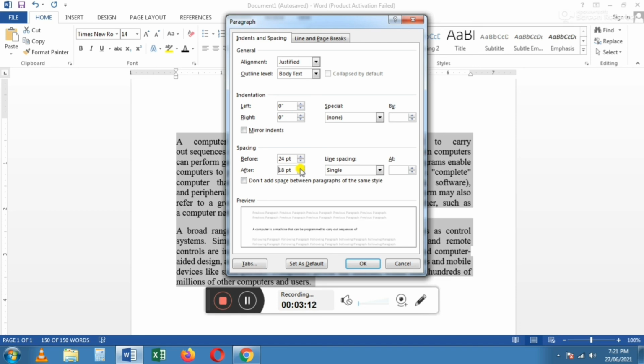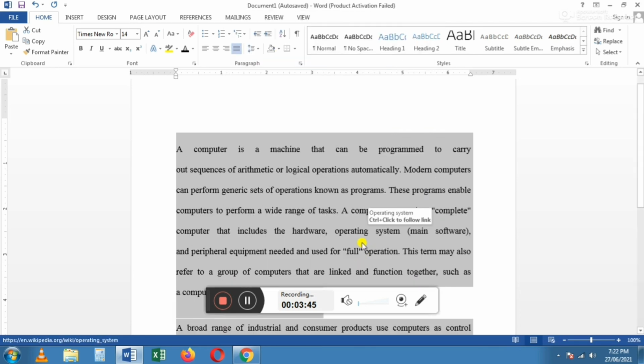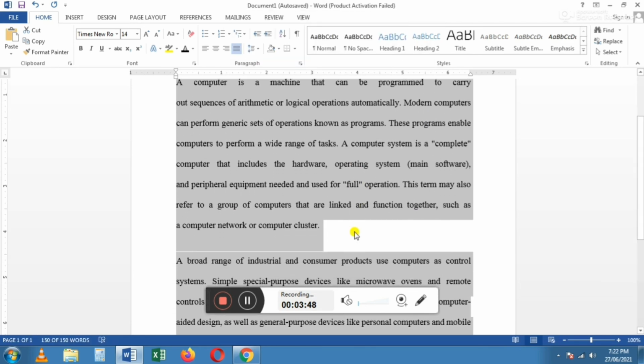Okay. If we want to give the space between the lines, you have to choose the line spacing. Here the line spacing. Okay. Here one drop down list box is there. So you have to click. In that you have to choose any one: 1.15 lines, double lines, at least, exactly, multiple. So many options are there. You have to choose any one. And then click OK. The changes will be made. Could you understand, children?